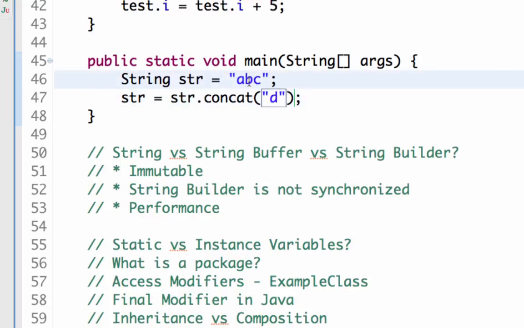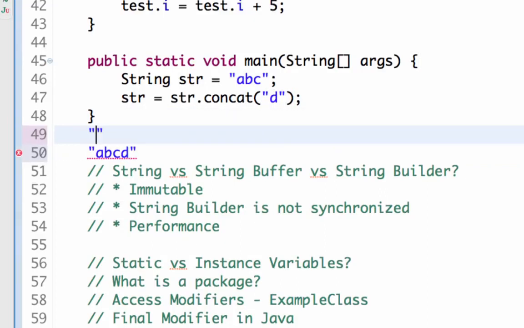Actually, what happens with string is once you create an instance of that string, you cannot change the value. So what happens when I do str.concat d is a new string is created with the value abcd. The existing string, which was abc, will not be changed at all.